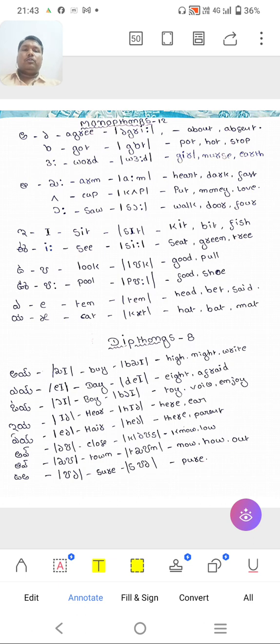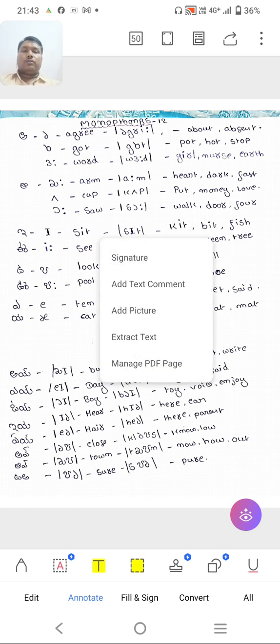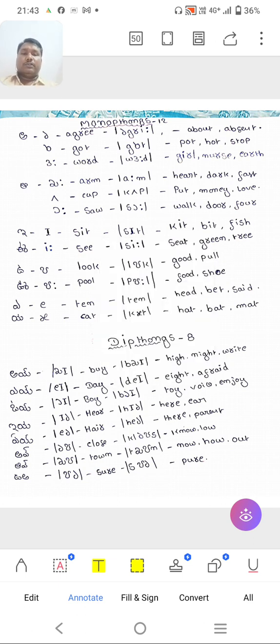So for that purpose I have written it. Then for about, absent, put, heart, stop, girl, nurse, earth, heart, you have to practice the phonetic transcription of these words. You have to take your dictionary, or take your Android phone and search for the phonetic transcription of these words.